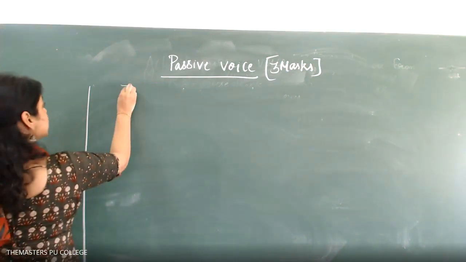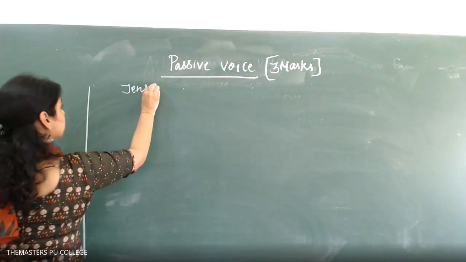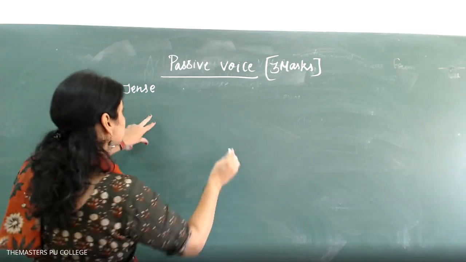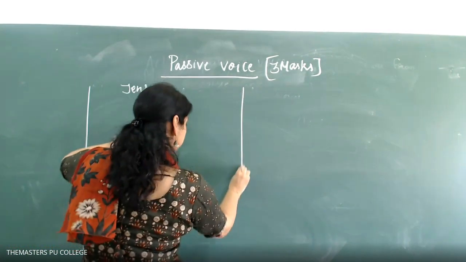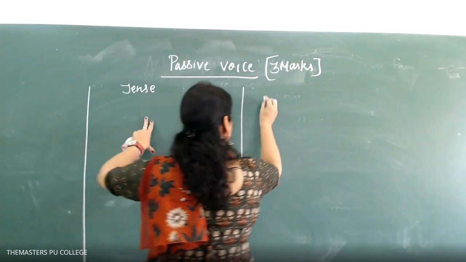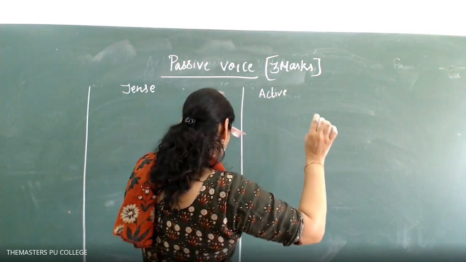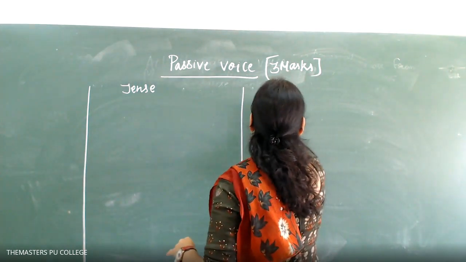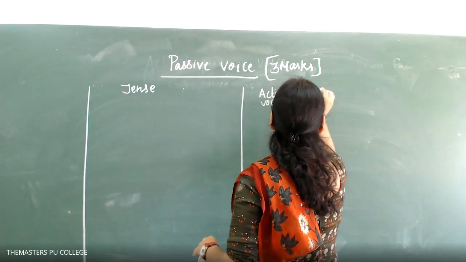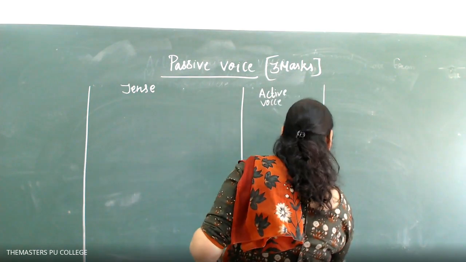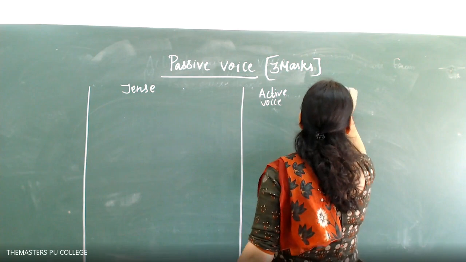The first one is tense. This little bigger one. I'll be giving the active form, and how it changes, you have to tell me that. That is active voice, passive voice.